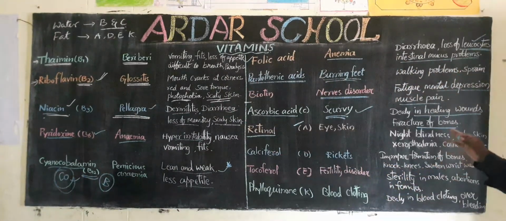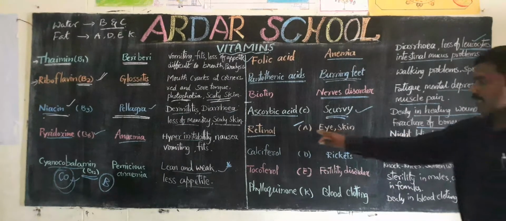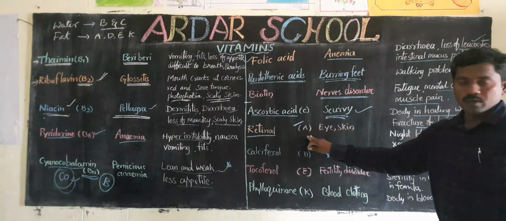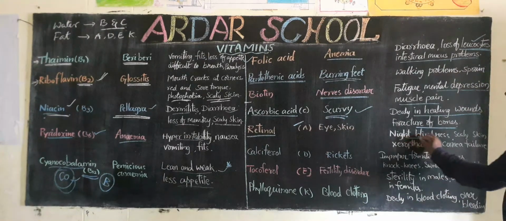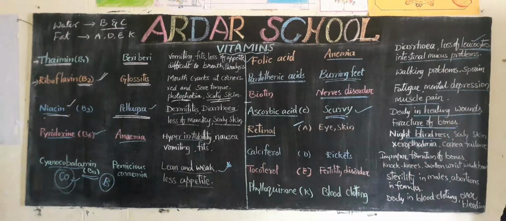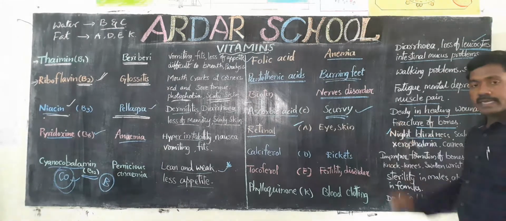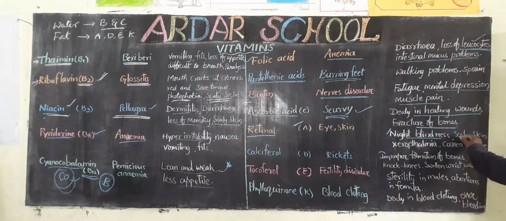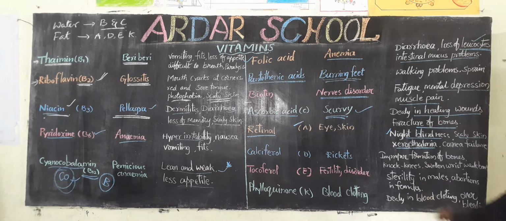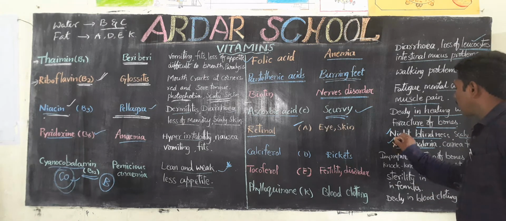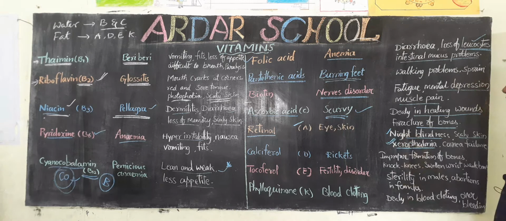What are the symptoms of vitamin A? Night blindness. Next, scaly skin. Next, xerophthalmia, which is an eye disease.